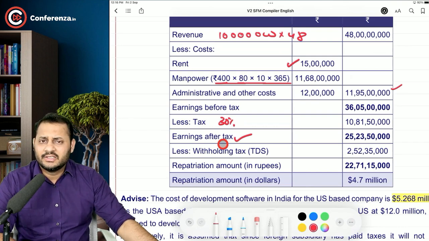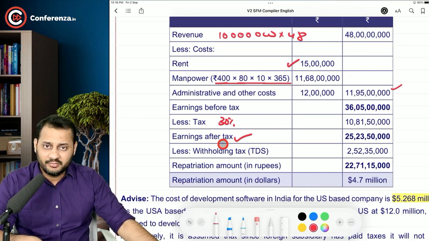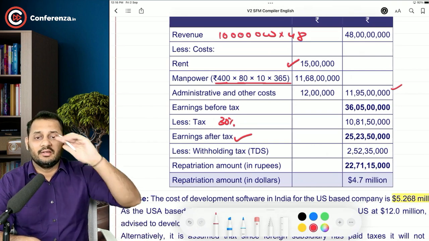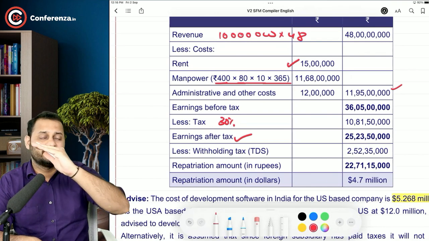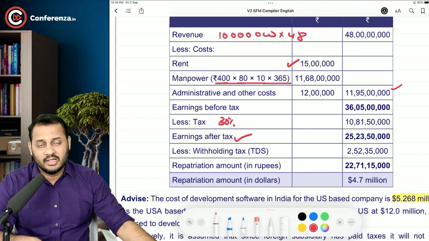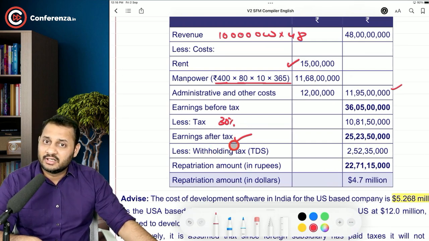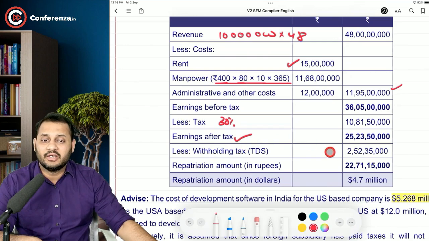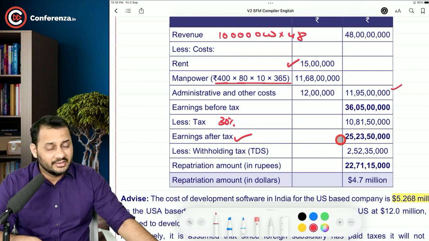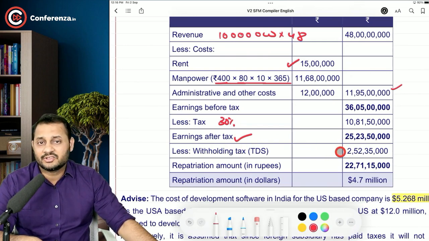Why? It's very simple, sir, because the unit present here is of the American company itself. So whatever will be left in this Indian company will be repatriated. Repatriation means it will be transferred back to the US company. But there is one more tax applicable, withholding tax. On whatever payment you transfer from India to another country, you have to pay the withholding tax of 10%. So while making this transfer, you will have to pay a tax of 10% again.